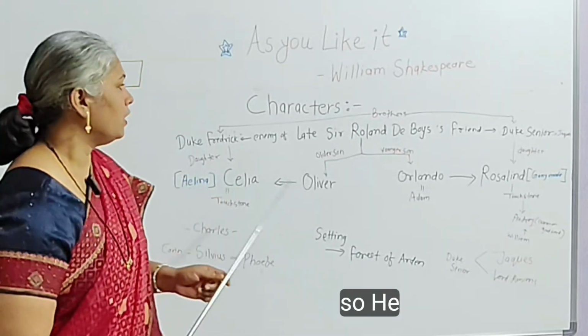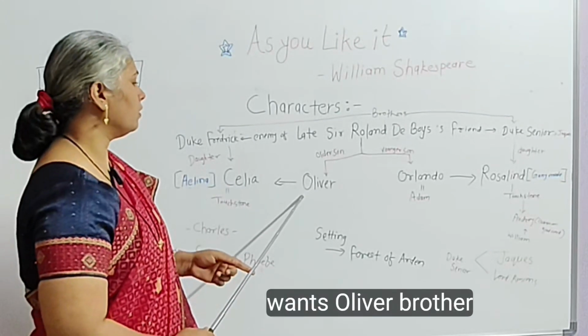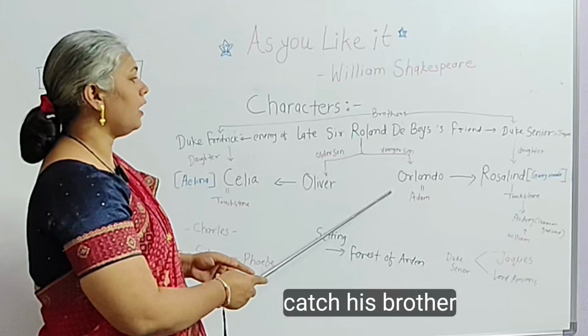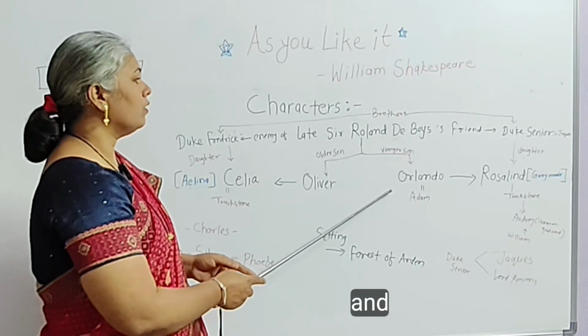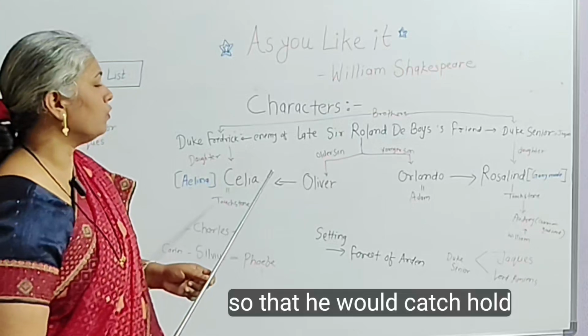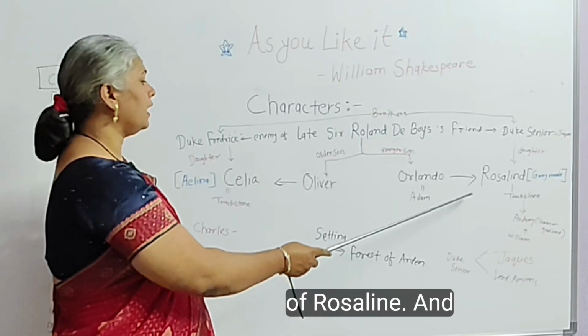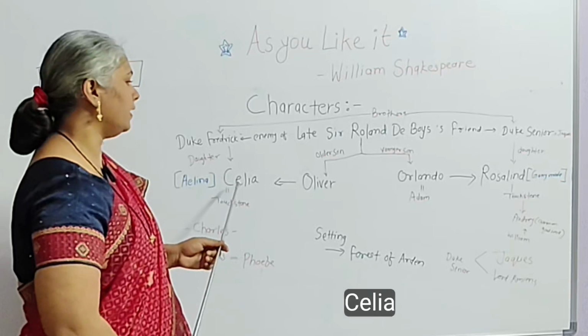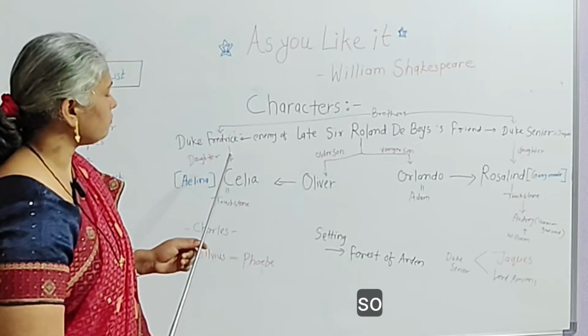So he wants Oliver, brother of Orlando, to catch his brother and finish him, so that he would catch hold of Rosalind and Celia. Frederick's daughter is Celia.